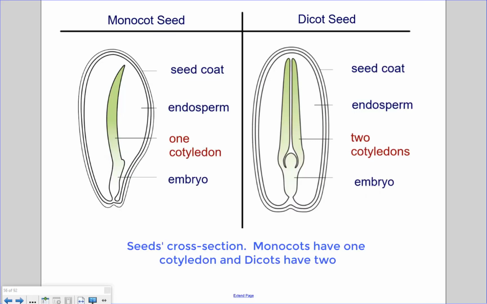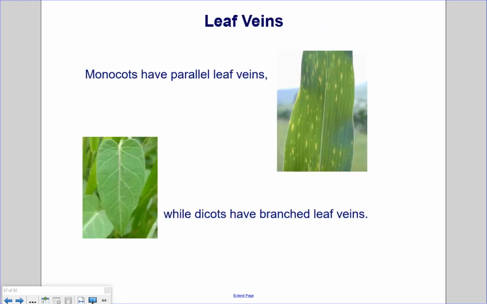In the diagrams below, we have cross-sections of monocot seeds and dicot seeds. In the monocot seed, we see that there is 1 cotyledon, 1 leaf appearing on the embryo. In the dicot seed, we see that there are 2 leaves, 2 cotyledons, appearing on the embryo. Both seeds have a seed coat for protection and endosperm, which acts as a nutrition source for the developing embryo.